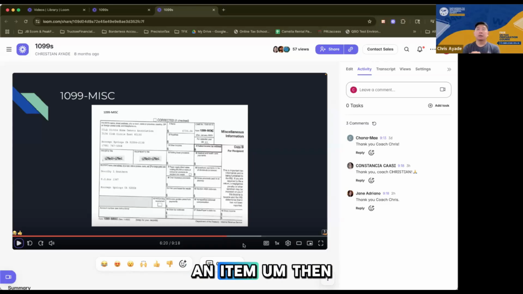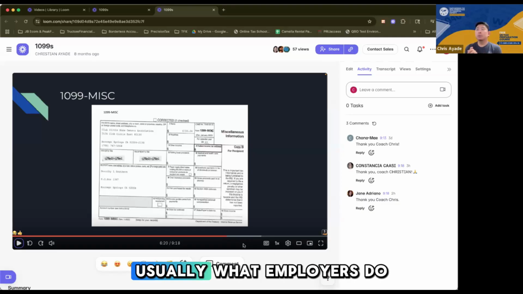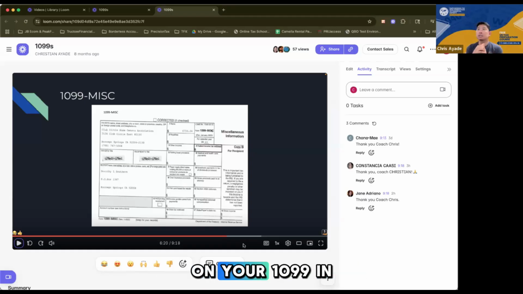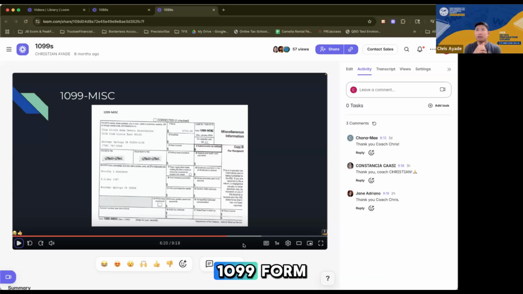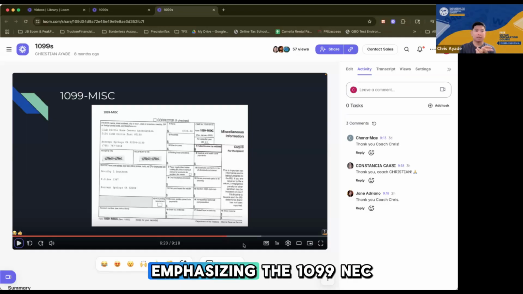If you have an ITIN, then you can apply for an ITIN in the US. There are a lot of requirements though, but you can. In that case, usually what employers do is they withhold taxes on your 1099 NEC. That's the time you will see a withholding amount on the 1099 form. Happy so far? I hope I did a good job emphasizing the 1099 NEC.